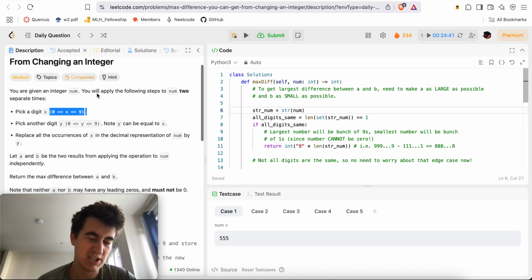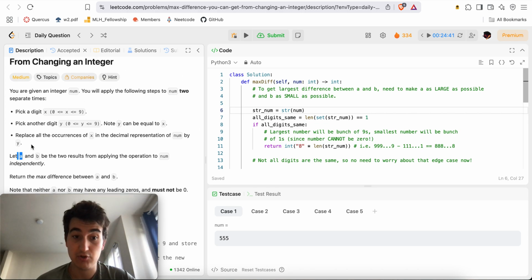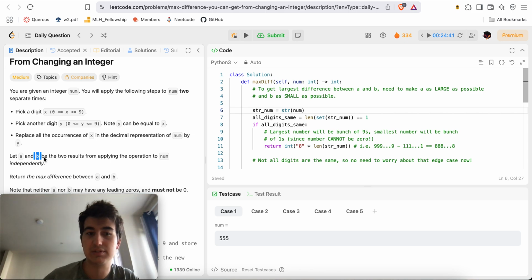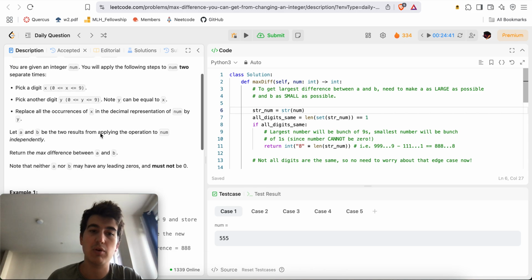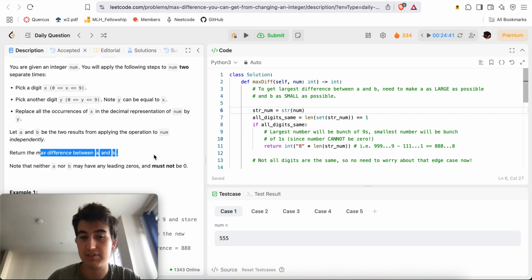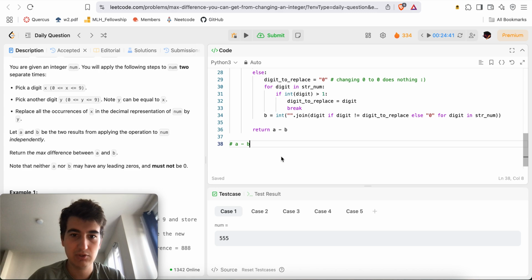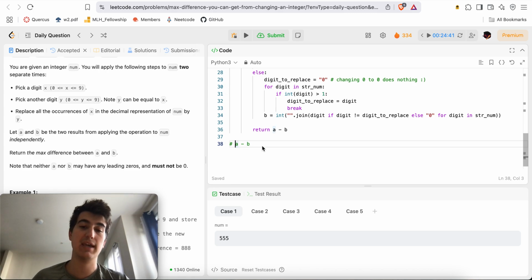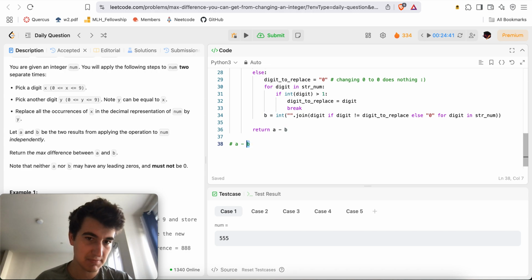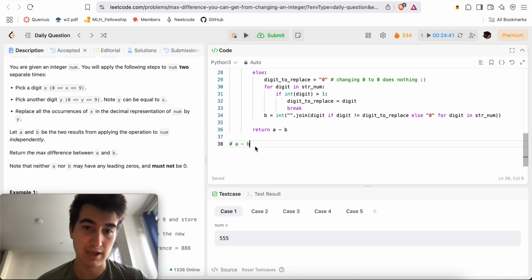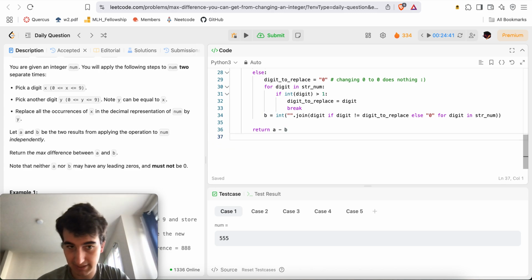You're going to apply this operation once and call that new number a, and apply it again and call that new number b. Then you want to take the difference between a and b. What you want to find is the maximum difference between a and b. For any a and b you can create, do a minus b, maximize this value. Which means you're going to want to make a as large as possible and b as small as possible. So this problem really becomes: what is the largest number you can make, what is the smallest number you can make, and then subtract those two values. That way you will get the maximum a minus b difference you can possibly get.